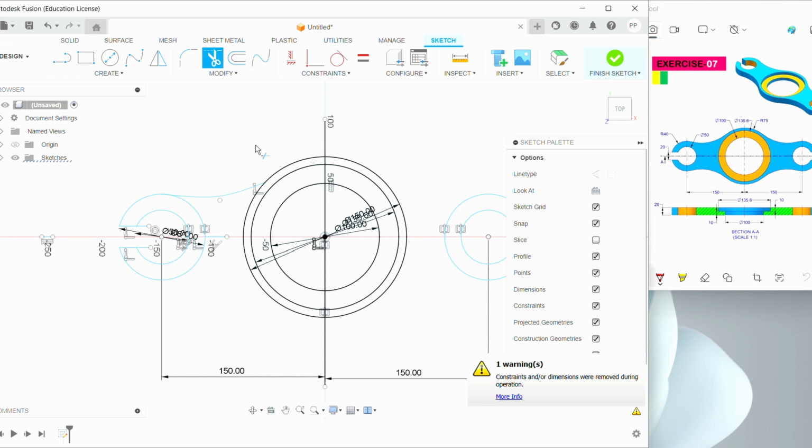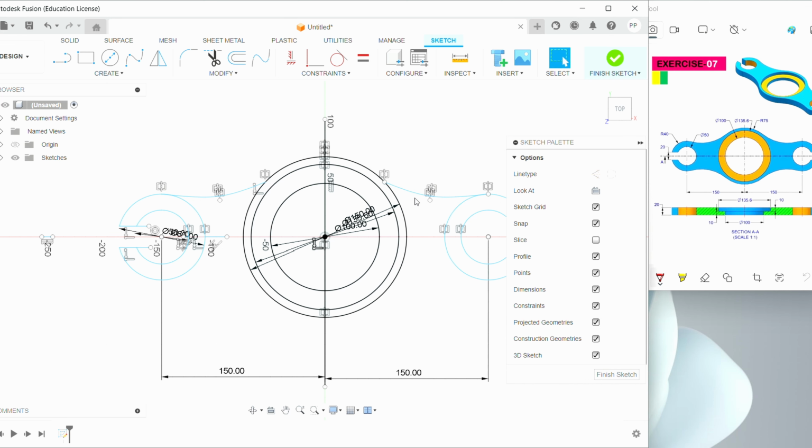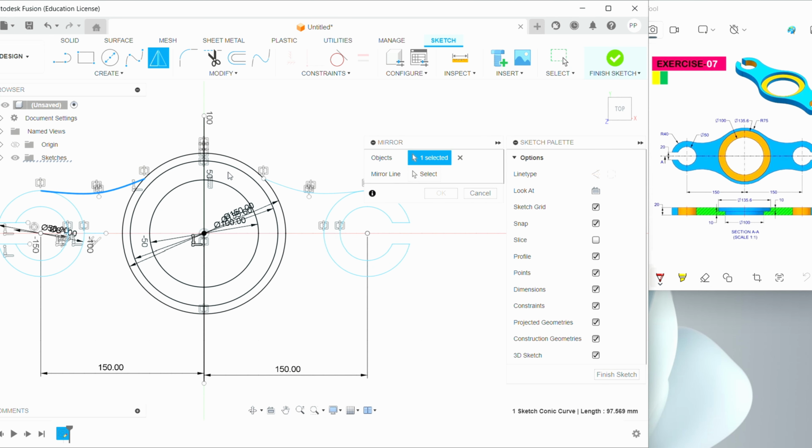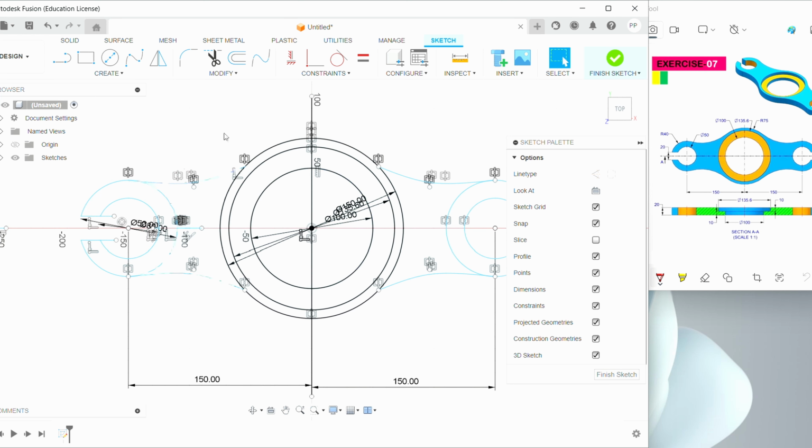We are going to mirror it so that it's easy to draw on the other side. Go to mirror this point and just click the mirror plane as this line as mirror line. We got same shape on both sides. Now we are going to mirror again. Go to mirror. Just click these 2 points and mirror line. This line is mirror line. Okay, we got a structure right.